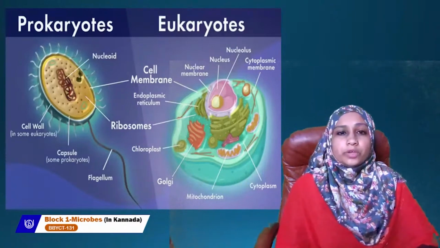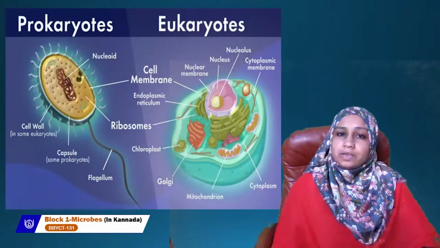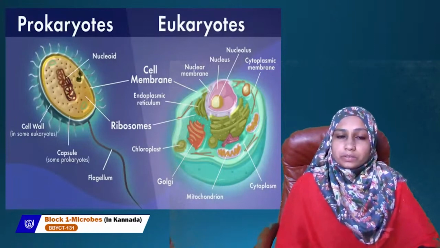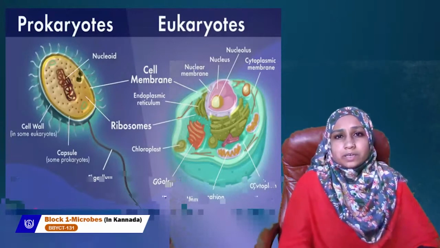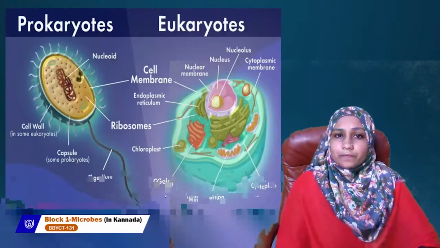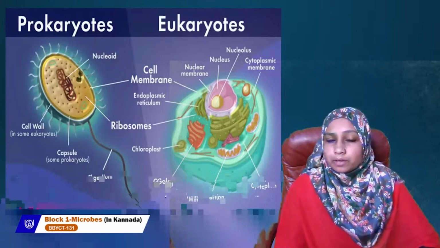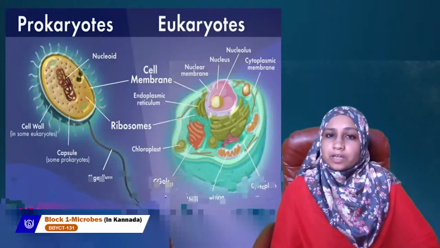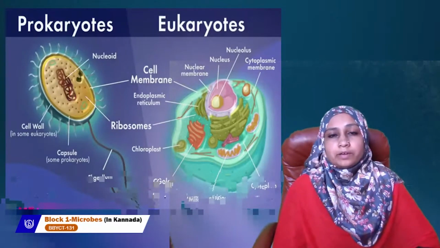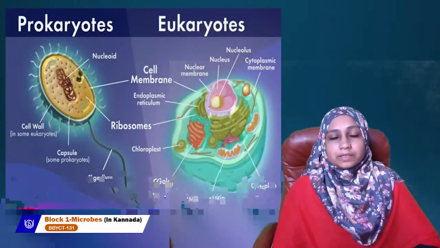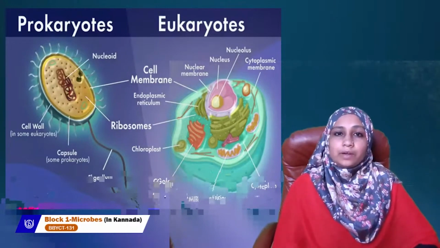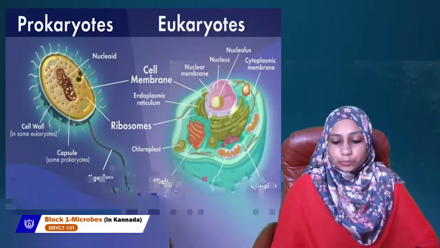So what is the major difference between prokaryotes and eukaryotes? The nucleus. In prokaryotes, there is no true nucleus. They do not contain a true nucleus. That is, the nucleus is present as such in the center, called a nucleoid, whereas it is not surrounded by a nuclear membrane. But in eukaryotes, the nucleus is surrounded by a nuclear membrane. A proper nuclear membrane is there. That is the difference between the prokaryote and eukaryote. So bacteria are prokaryotic microorganisms and they are unicellular, single celled organisms.